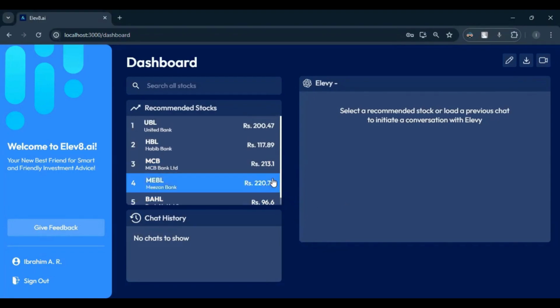Okay, so right now, according to my preferences, UBL Bank is the best choice for me to invest in. I'll have the bank names on the left and the current prices for today for each stock.